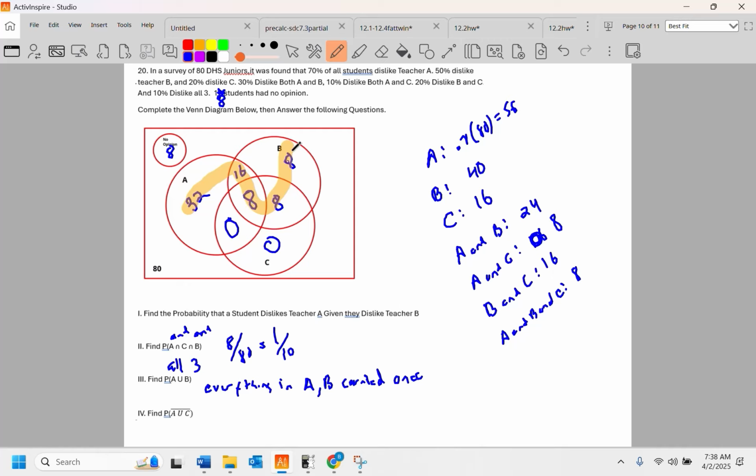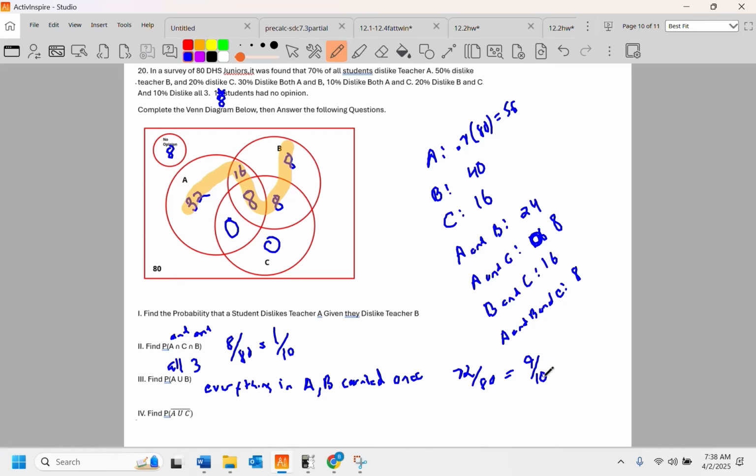Add another 16 here, we're at 56. Add another 16, we're at 72. 72 in 80, because it's all but 8 kids, right? It's everybody but those 8 right there. Anyway, you reduce that fraction down, I guess you get 9/10, because 8 times 9 is 72.